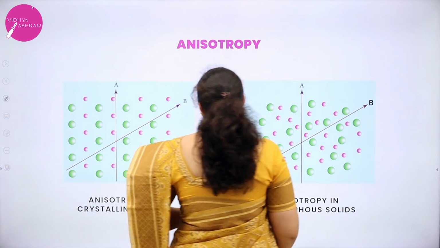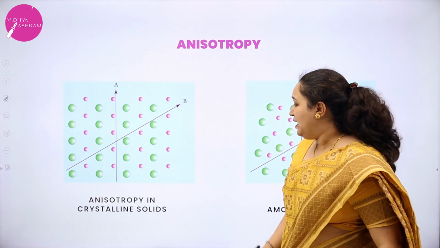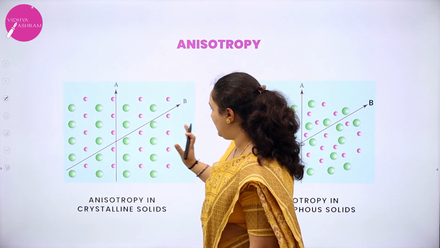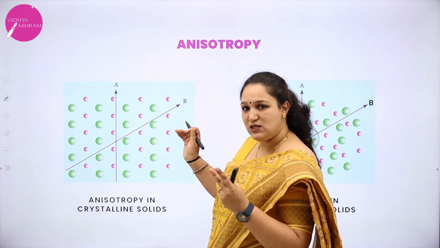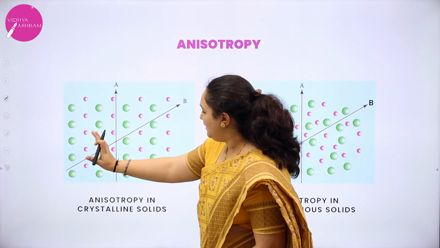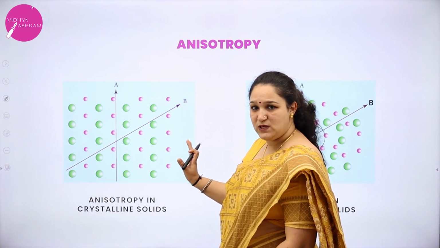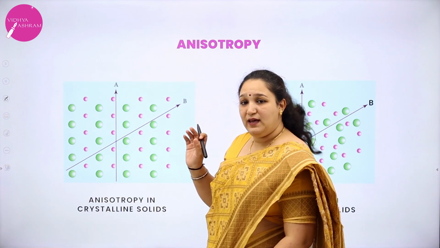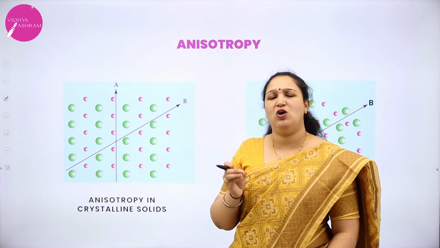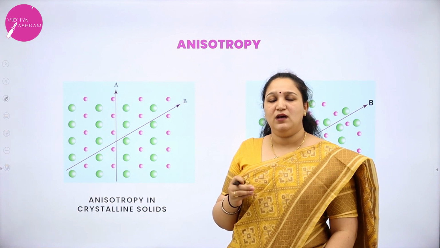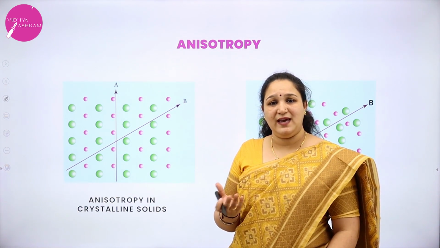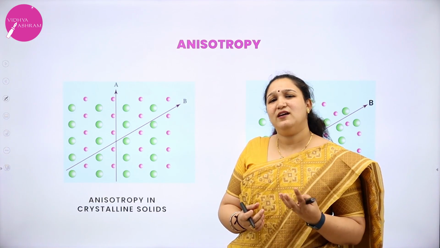Now what do you mean by anisotropy? In crystalline solids, you can see there's an orderly arrangement. I have shown two colored particles, one in green and one in pink, and we can observe that they are orderly arranged. If I measure a physical property like refractive index, electrical conductivity, electrical resistance, or thermal conductivity, for example I'll take refractive index.